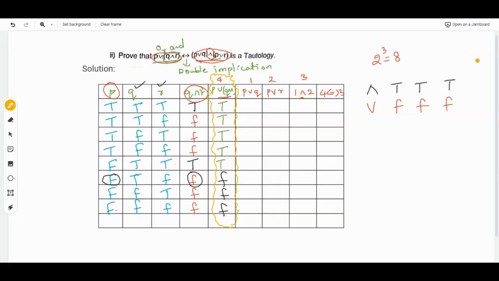When we have finished LHS, then we'll go for the RHS. Now check for P or Q, that is first and second one. OR means what? F and F, F. So we'll check in these two, F and F. We have F and F for the last two. F and F, it is F, otherwise it is T.